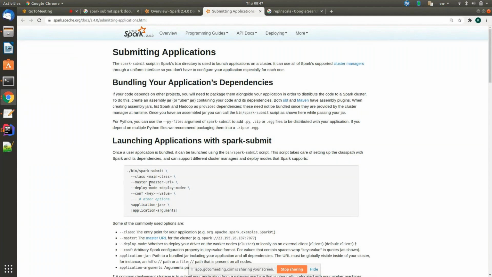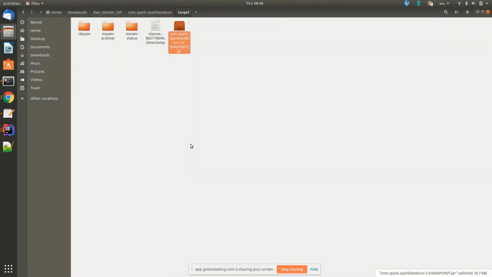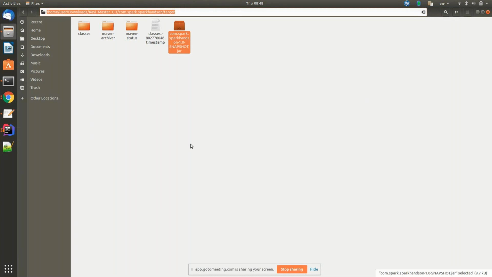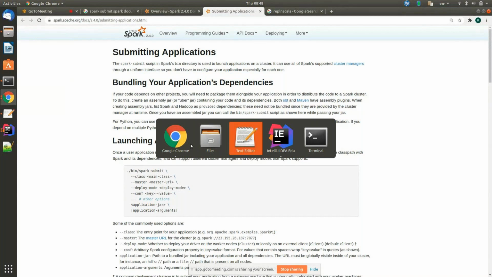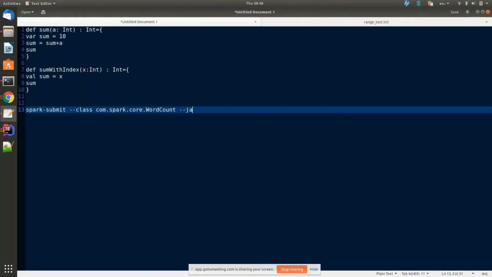You really have no need to give a hyphen jar. Hyphen jar is only if you want to provide any other jars. They can directly take the jar, you just give the jar file. Just give the full complete path of your jar file. No, remove hyphen jar.